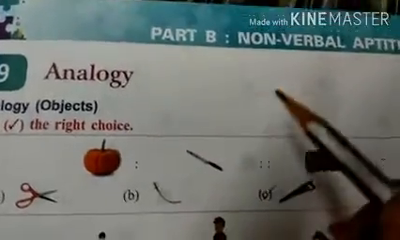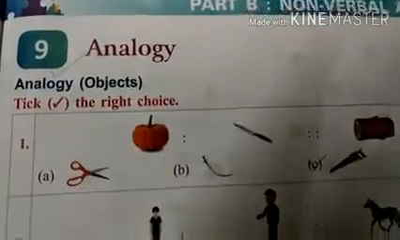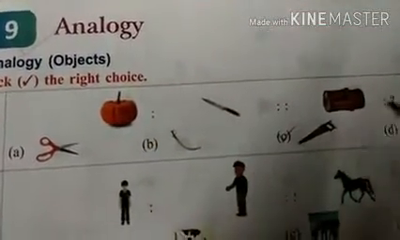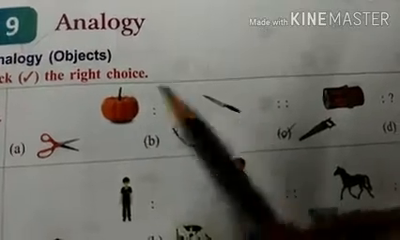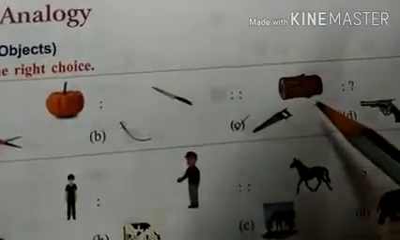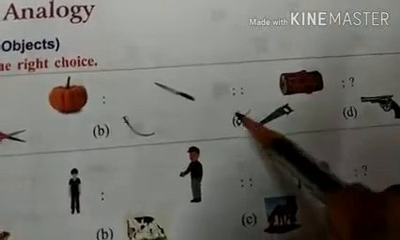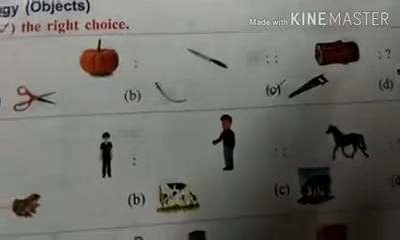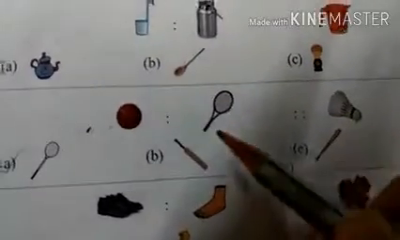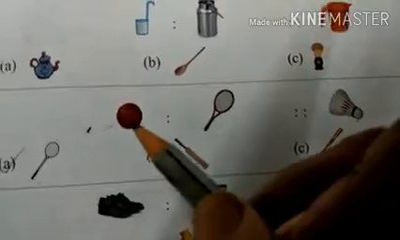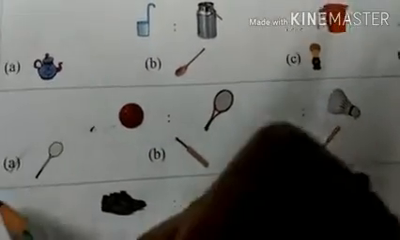Here part B, non-verbal aptitude. Number 9, analogy. Take the right choice. Here the objects are given. Knife is used to cut pumpkin. And here saw is used to cut a log. So number C is the right one. Here for tennis is a ball, and for cock, badminton.